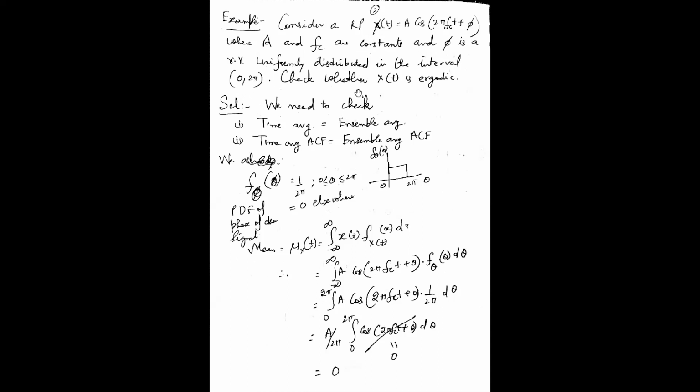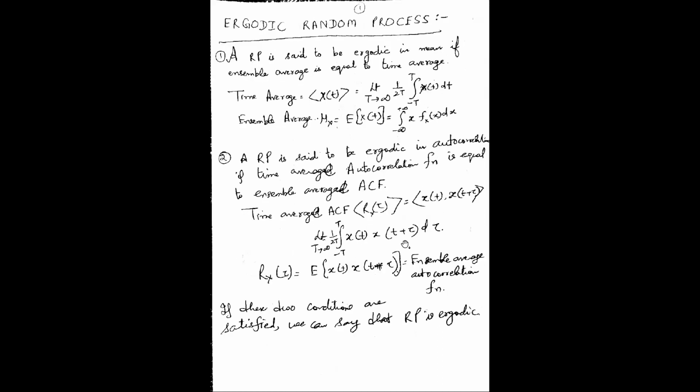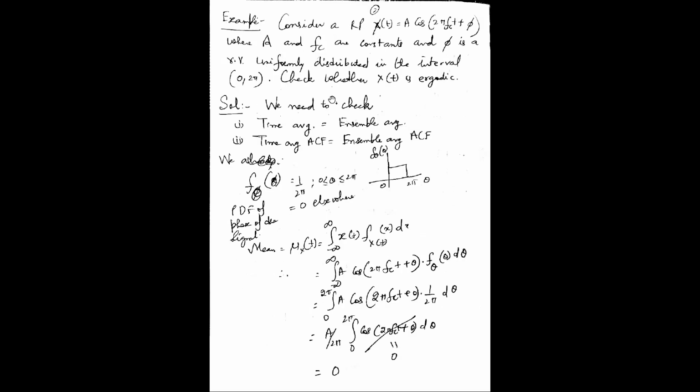Now we need to check whether this x(t) is ergodic. So we know what an ergodic process is. It has to meet these two conditions. It has to be ergodic in mean, and it has to be ergodic in autocorrelation function. So let's prove that. We need to check whether the time average is equal to the ensemble average, and whether the time average autocorrelation function is equal to the ensemble average autocorrelation function. Since phi is the only random variable, others are constants. So we are given what we are given.